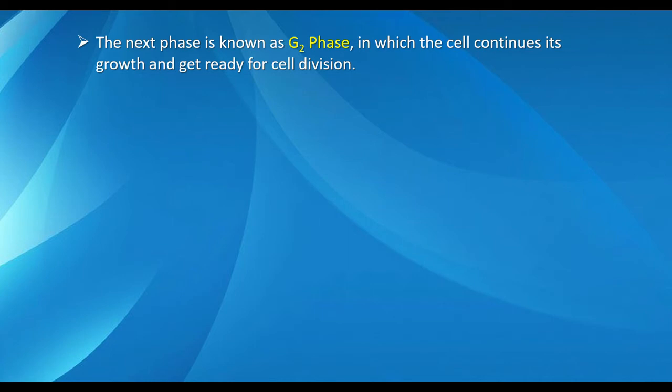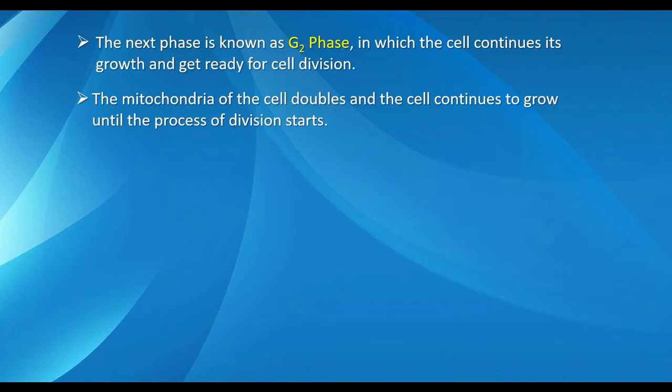The next phase is the G2 phase, in which the cell continues its growth and gets ready for cell division. The mitochondria of the cell double and the cell continues to grow until the process of division starts.